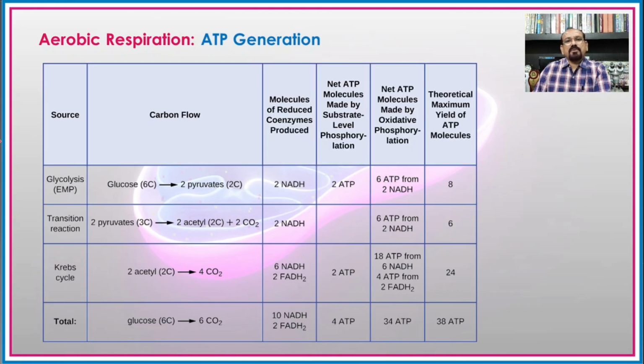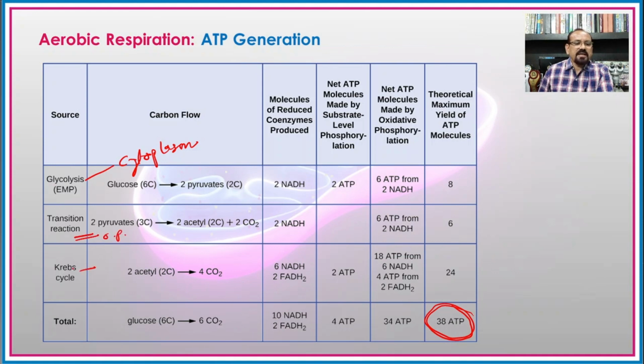If you see the total number of ATP generation after complete oxidation of the glucose molecule, then there is formation of 38 ATP molecules. But in every organism it is not possible to produce 38 ATP molecules, because if you see the process of glycolysis, which is carried out in the cytosol or the cytoplasm, while the rest of the reactions, that is the oxidative phosphorylation and Krebs cycle, are carried out in the mitochondria.